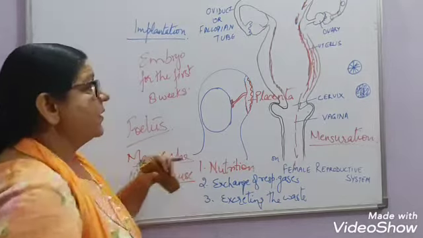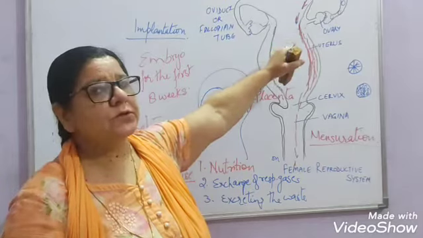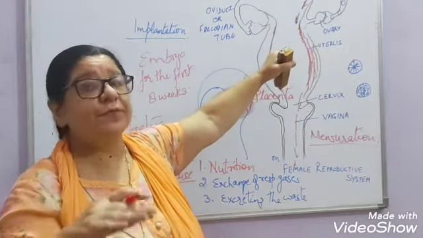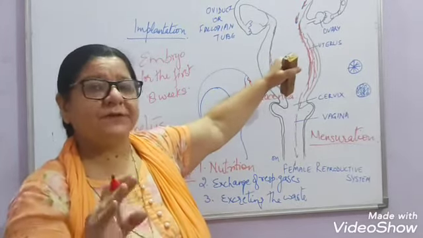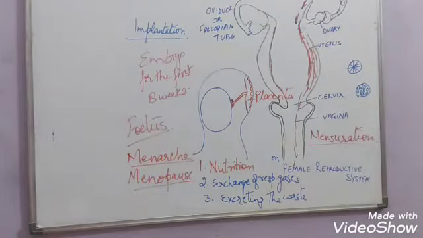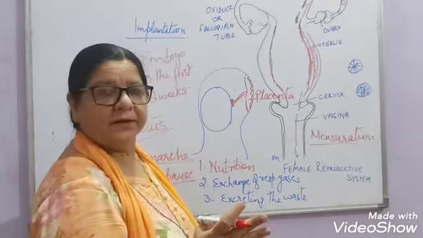One thing more, if the egg gets fertilized, then what will happen? The menstruation will stop for those 9 months. Right? And after the birth of the child, again this will start.